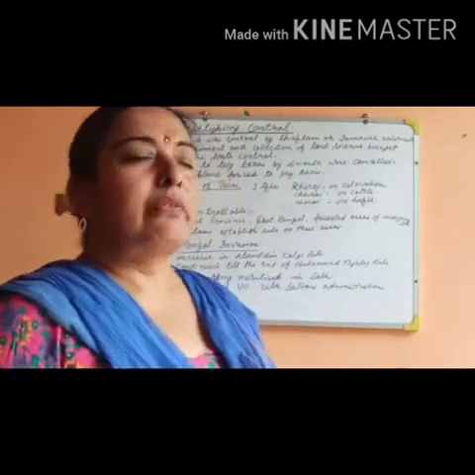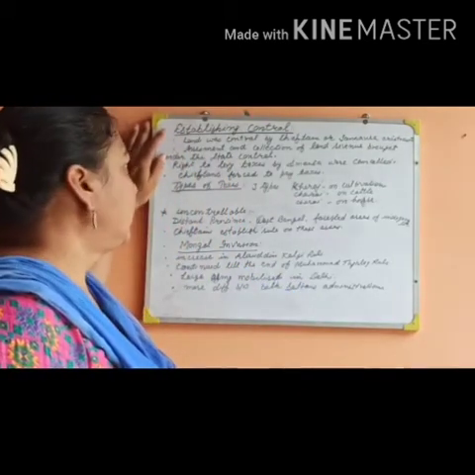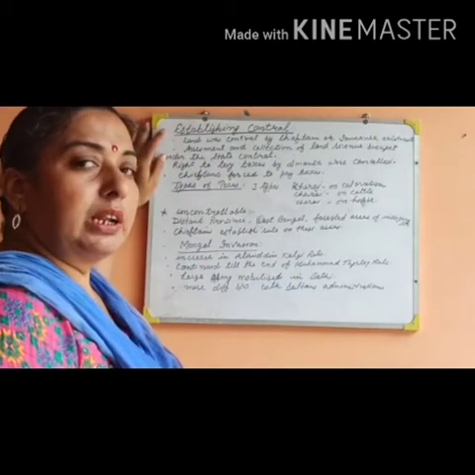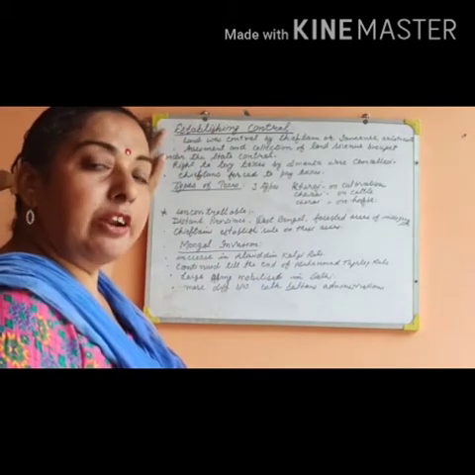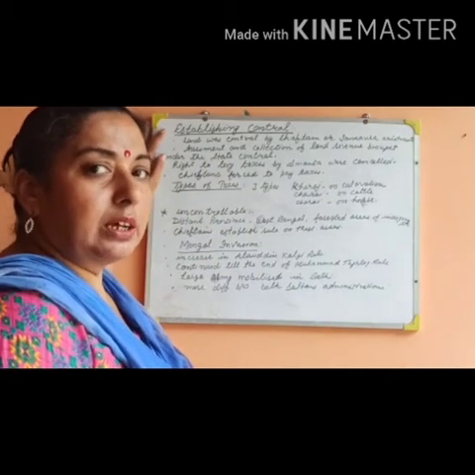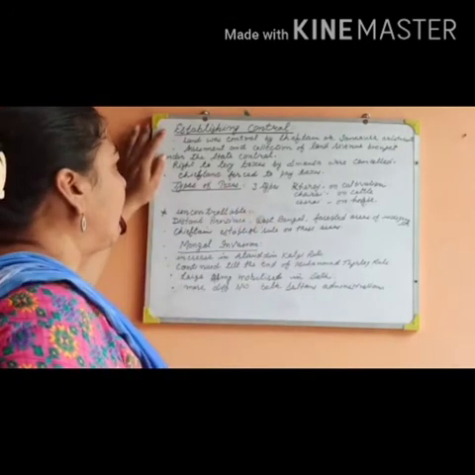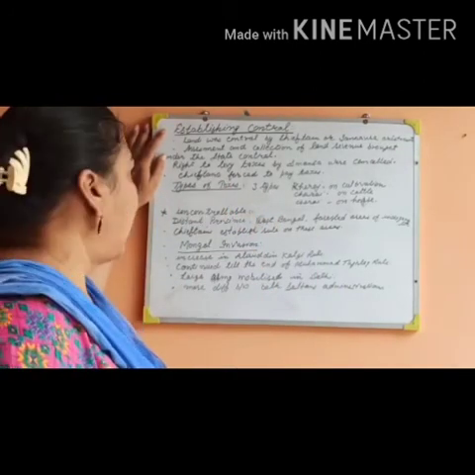Dear friends, our next topic is establishing control. We read that land was called Ikta and landholders were called Iktadars, and Muktis controlled the land. Now, who was establishing control over the land?